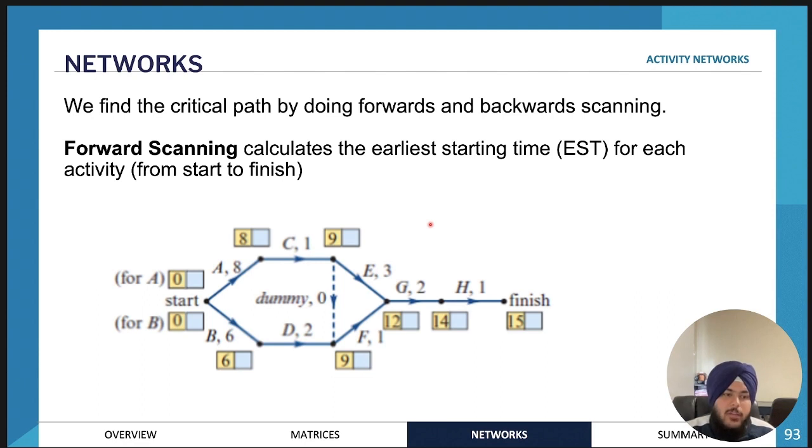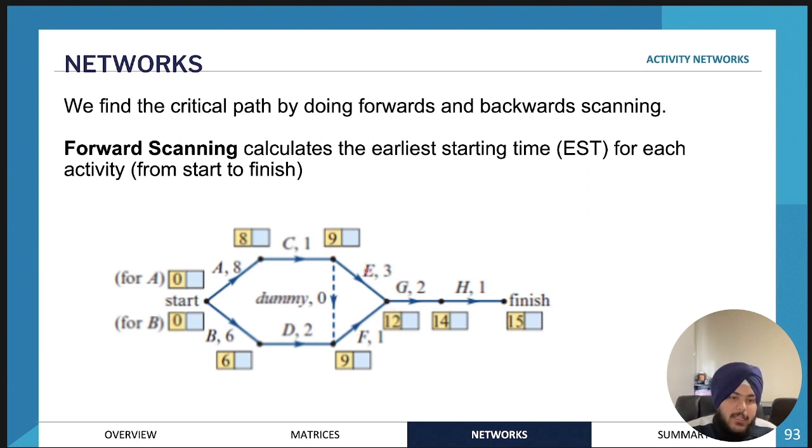Okay, so now we'll have a look at doing forward scanning. Forward scanning is a really important skill when we're doing critical analysis. The way that we do forward scanning is just finding the earliest starting time for each activity. For example, activity A: the earliest starting time is 0, so it can be started at any time. However, activity C must be started after 8 hours, or 8 minutes, because activity A must be completed before starting activity C. That's why the earliest starting time for activity C is 8. And for activity E, it is 9, because activity A and activity C must be done before starting activity E.